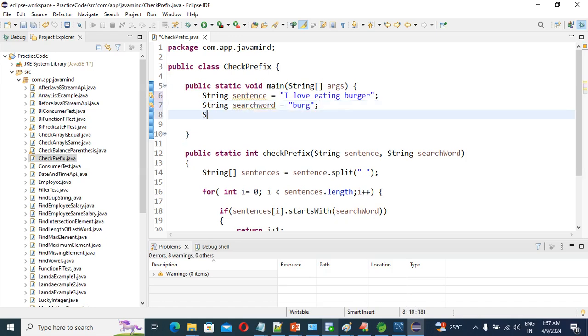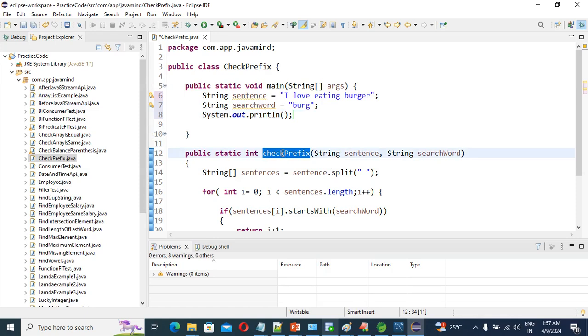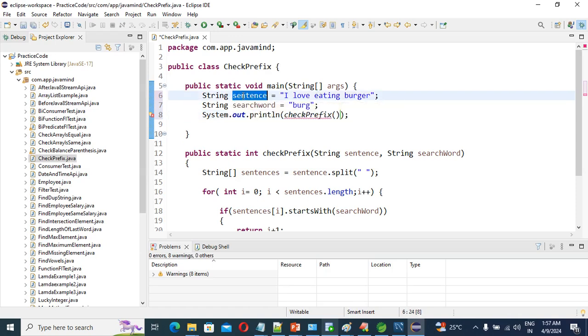So burger is our search word. We are going to call our method checkPrefix, and the expected inputs are sentence and search word. These two inputs we expect.